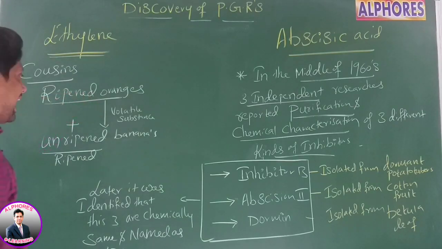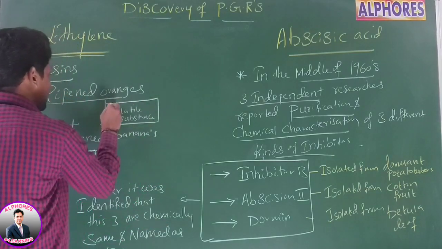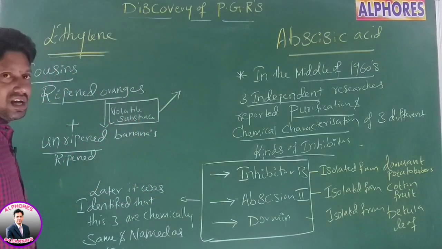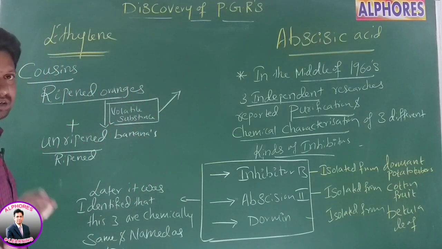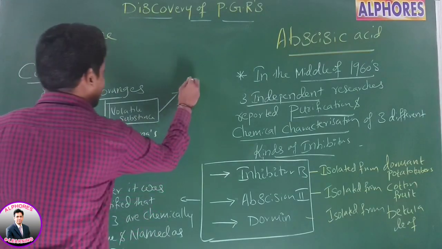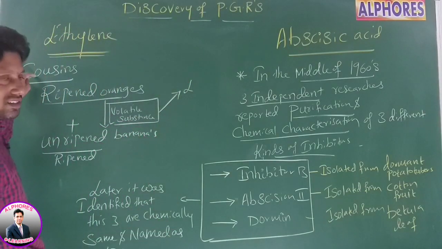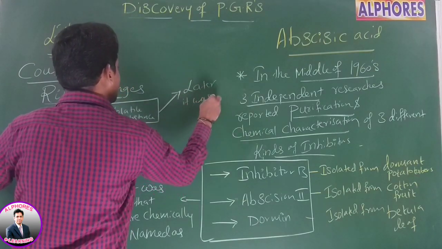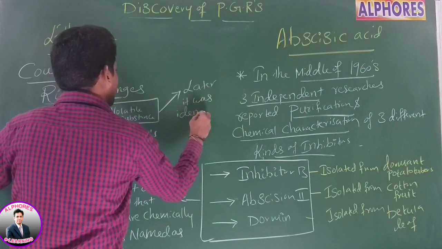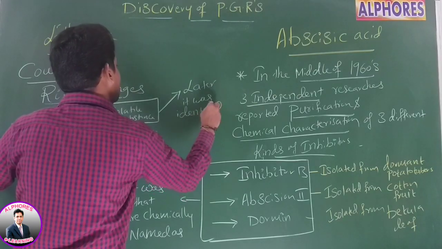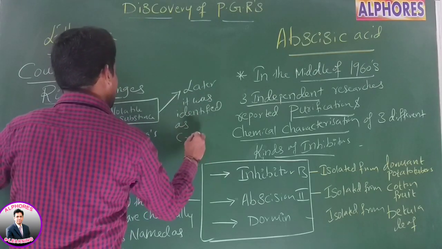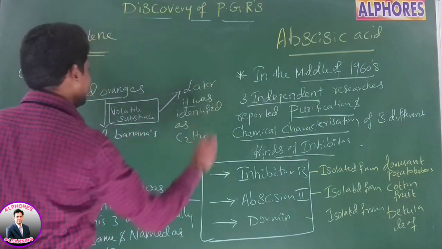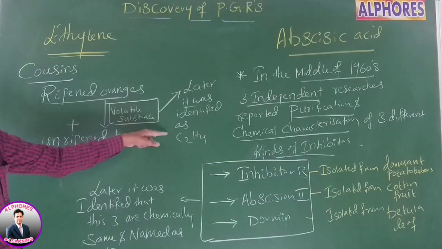Later it was identified that this volatile substance is ethylene. This work was not done by Cousins. Cousins did the storage work, but later this volatile substance was identified as ethylene.